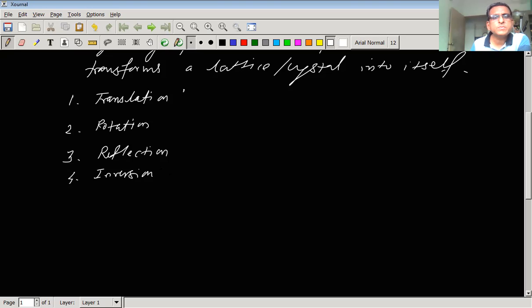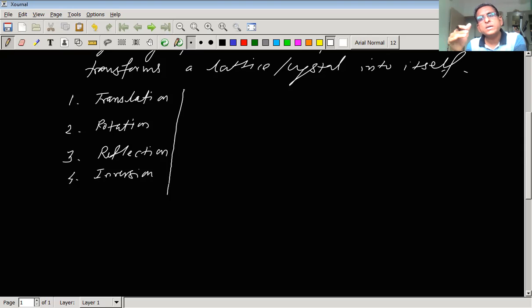Generally speaking, a lattice or a crystal or a body may possess all these symmetries, or any one of them.